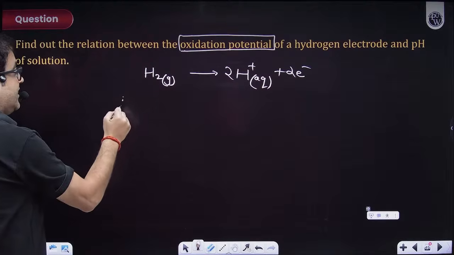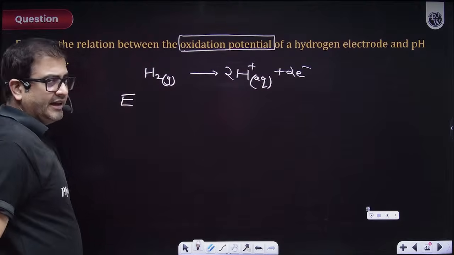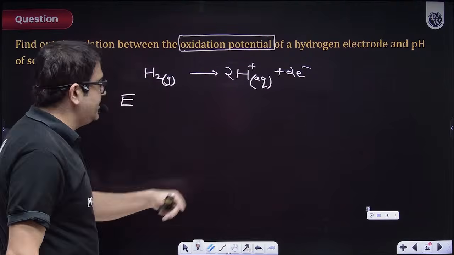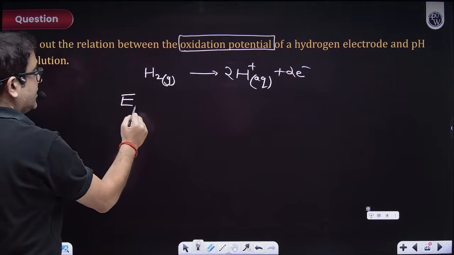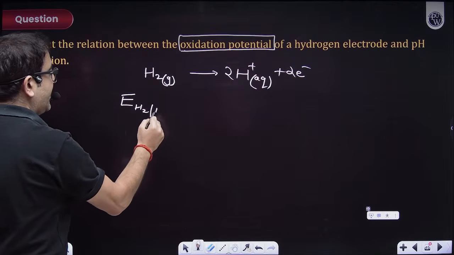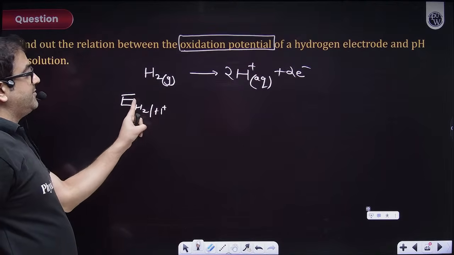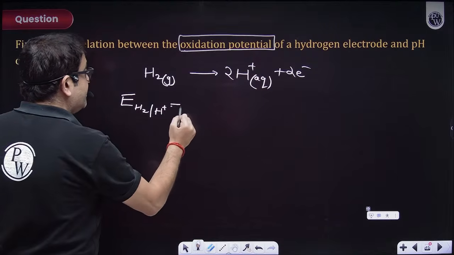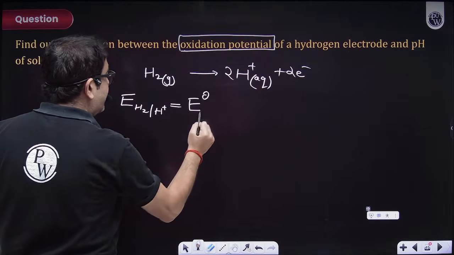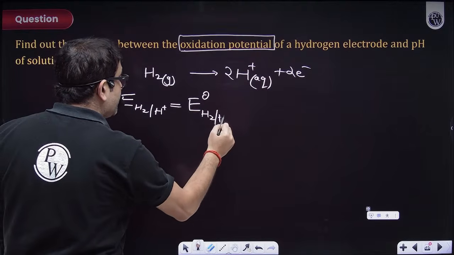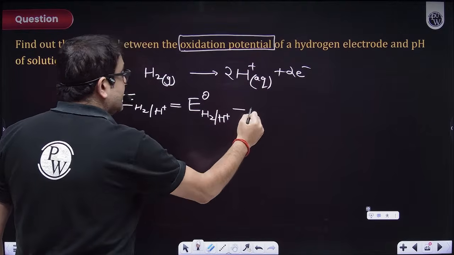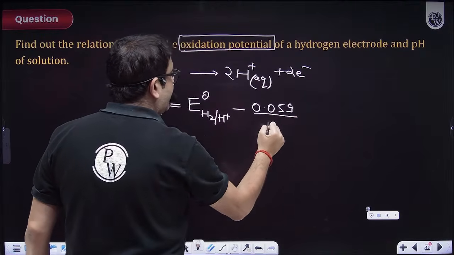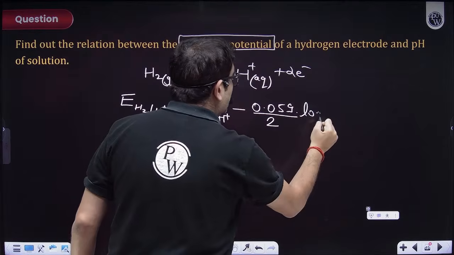Technically, Nernst is used for electrode potential, but if I'm writing oxidation potential, then this will be the oxidation potential, which is hydrogen forming H plus ion. Hydrogen forming H plus means 0 to +1, so it is oxidation potential. Oxidation potential according to Nernst will be standard oxidation potential minus 0.059 upon the number of electrons transferred, which is 2, into log of